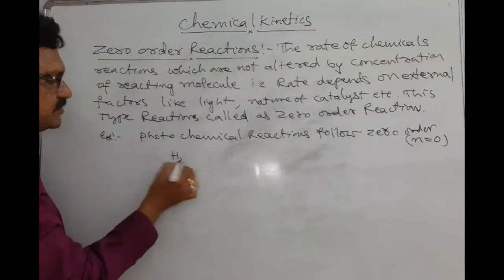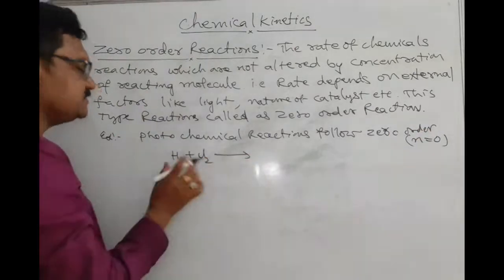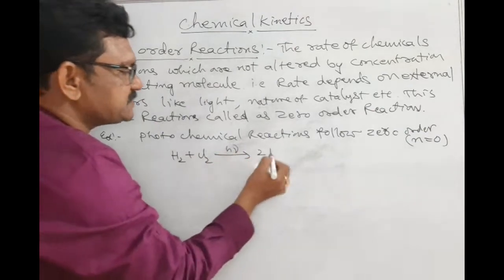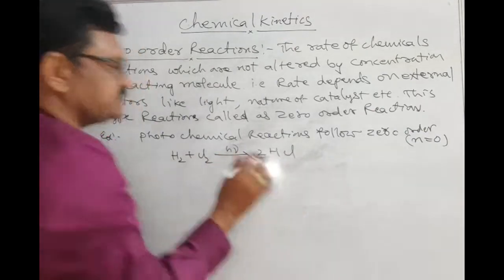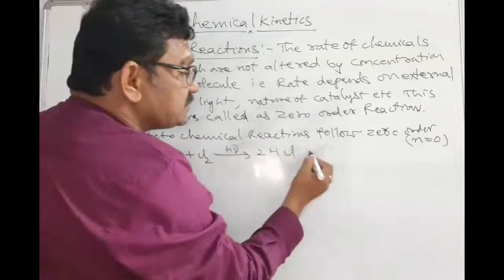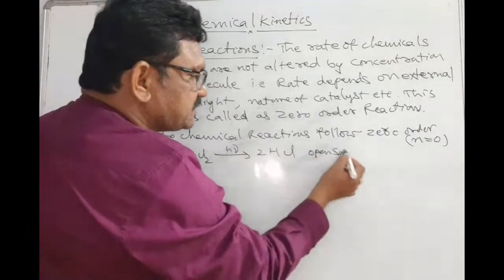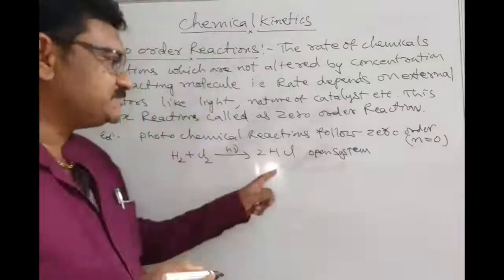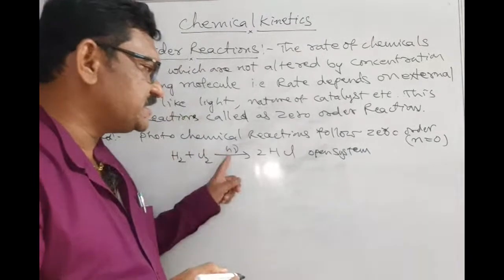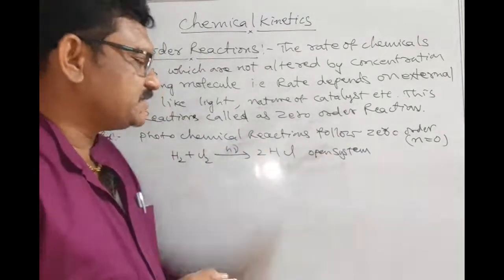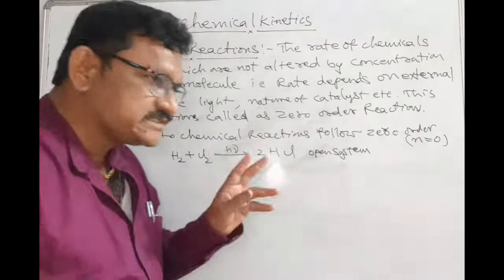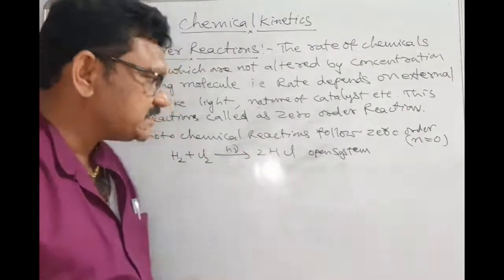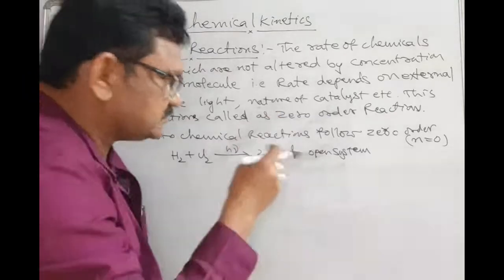The best example: H2 plus Cl2, combination of hydrogen and chlorine in presence of sunlight, forming 2HCl. This reaction carried out in an open system, not a closed system, follows zero order. If it is a closed system, then the order varies. Order becomes 2, second order reaction. That is not important here.